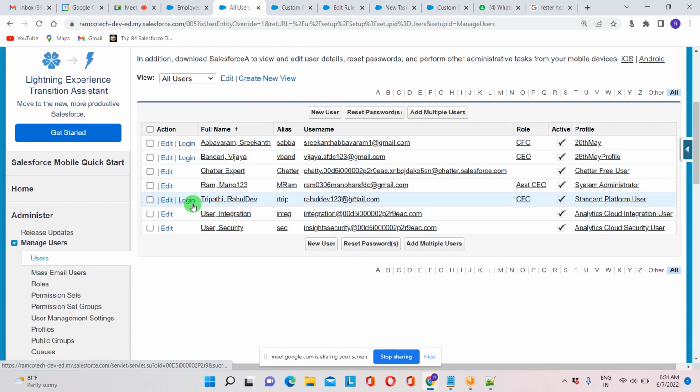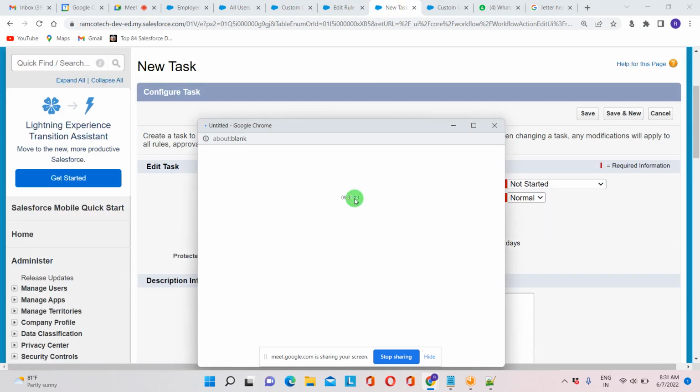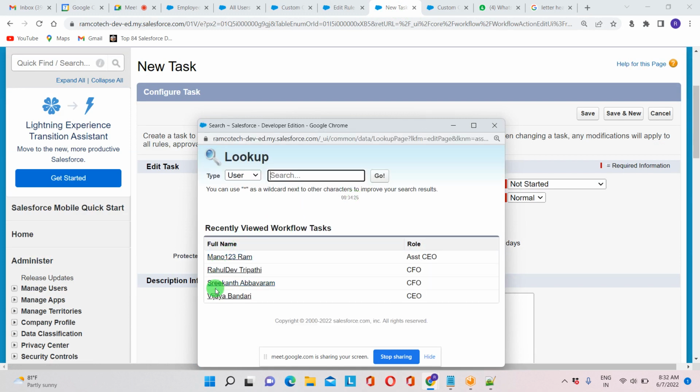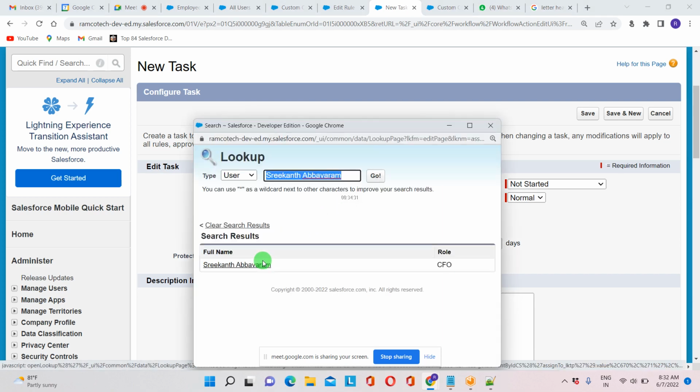So here I am the user and apart from me, CEO, CFO. I am the assistant CEO, right? So what I'm doing is, I'm the assistant CEO, so I can assign this to CFO, Shrikant. So now going back to task, here assign to Shrikant, because here, if the user is not there, it will not show.